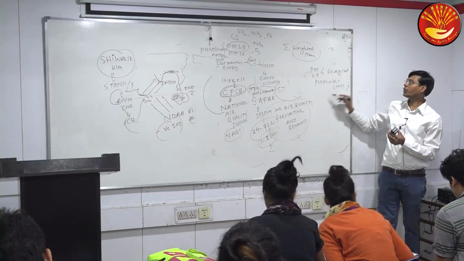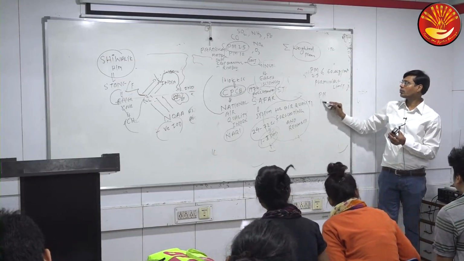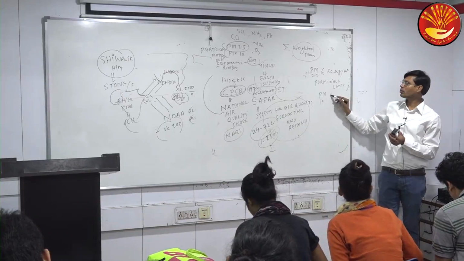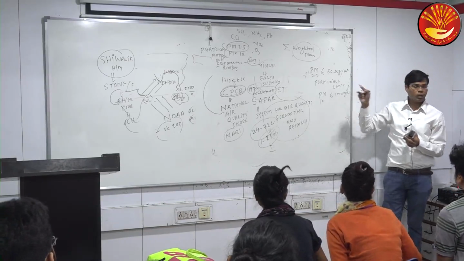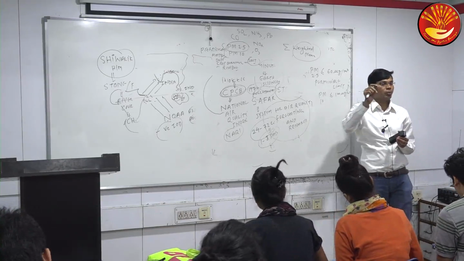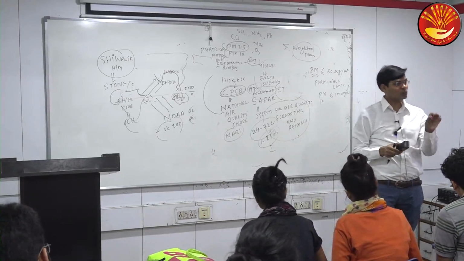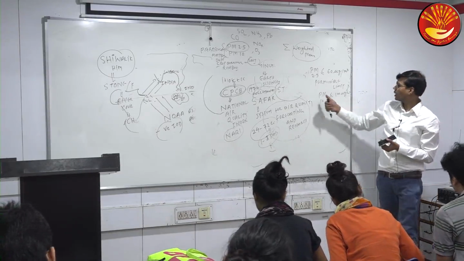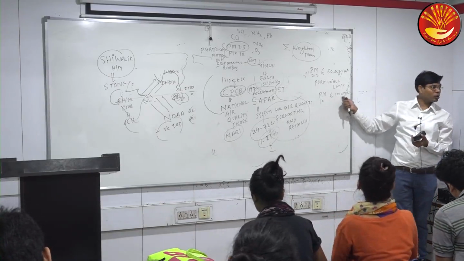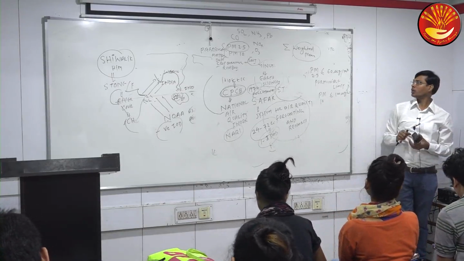In case of PM10, how much permissible limit? 100 microgram per meter cube. This is very important information, seen again and again in newspapers and magazines. PM 2.5 should be less than 60 microgram per meter cube, and PM10 should be less than 100 microgram per meter cube.